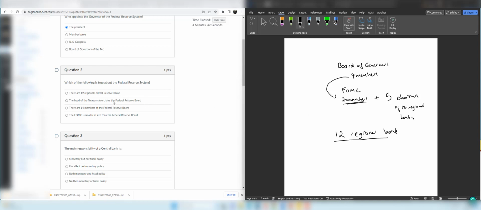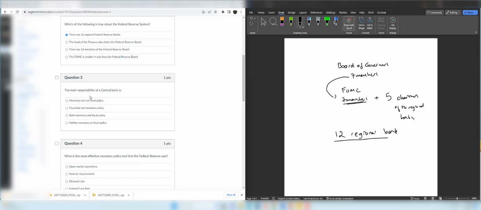The head of the Treasury also chairs the Federal Reserve. This is not correct. The Federal Reserve has a chair, and the chair of the Federal Reserve now is Jerome Powell. There are 14 members of the Federal Reserve Board. That's not correct. There are 7 members. The FOMC is smaller in size than the Federal Reserve Board. That's not correct, because the Federal Reserve Board has 7 members and the FOMC has 7 plus 5 members. For that reason, the right answer is the first one.